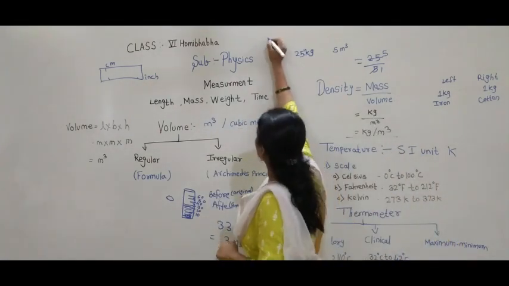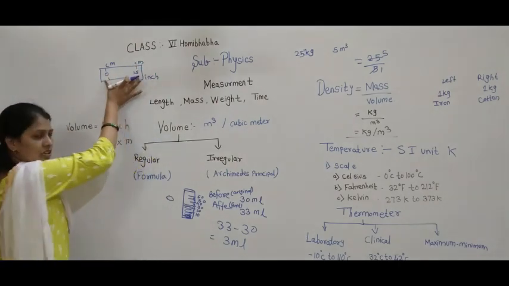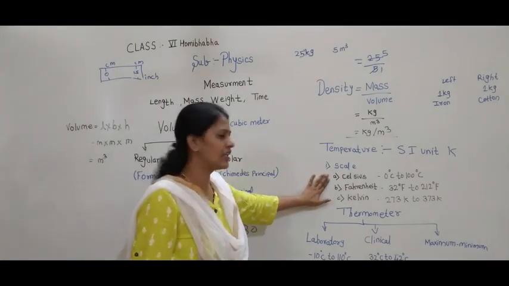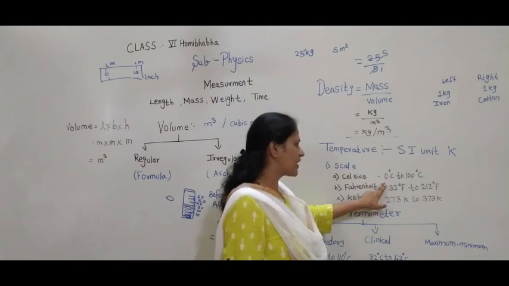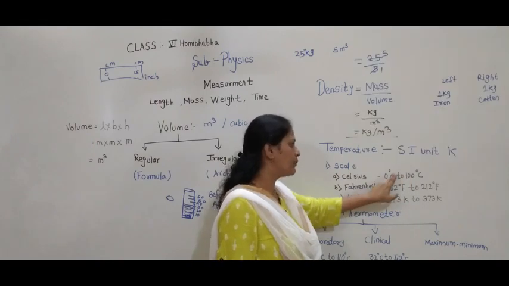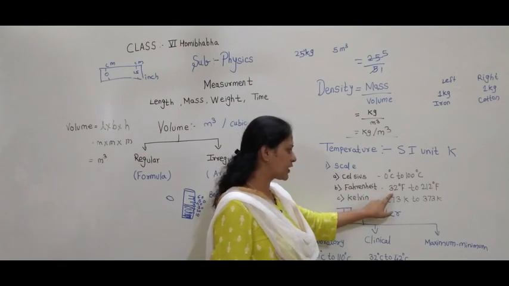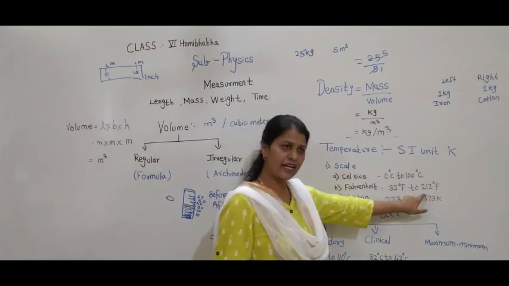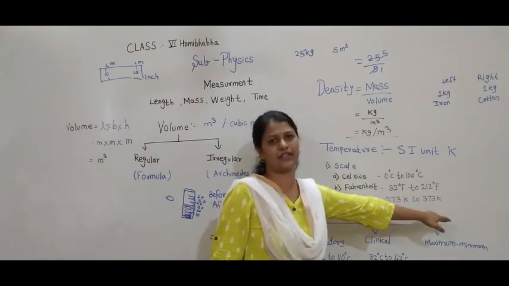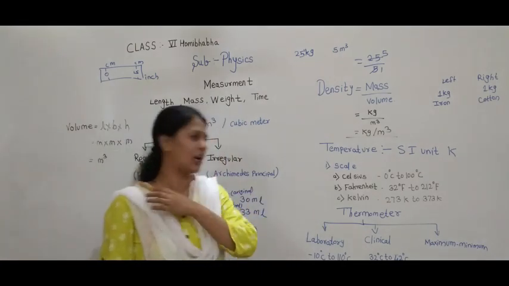Now if you look at your scale, it starts from 0 to 50. Similarly, the Celsius scale starts at 0 degree Celsius and ends at 100 degree Celsius. The Fahrenheit scale starts from 32 degree Fahrenheit to 212 degree Fahrenheit. The Kelvin scale starts from 273 Kelvin to 373 Kelvin. These are the different scales of temperature.